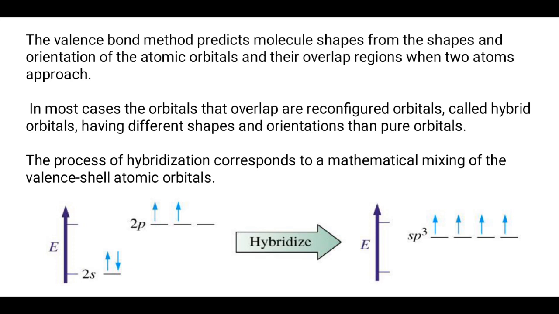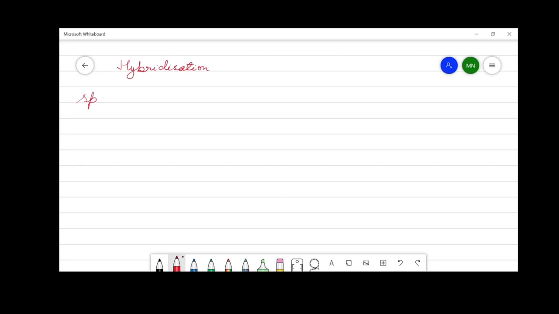In most cases, molecules involve hybridization before overlapping of the atomic orbitals. Hybridization. There are different types of hybridization depending upon the type of orbitals involved. First is sp hybridization. The examples of two molecules which involve sp hybridization are beryllium hydride and beryllium dichloride. In both these molecules, the central atom around which the hybridization takes place is beryllium.